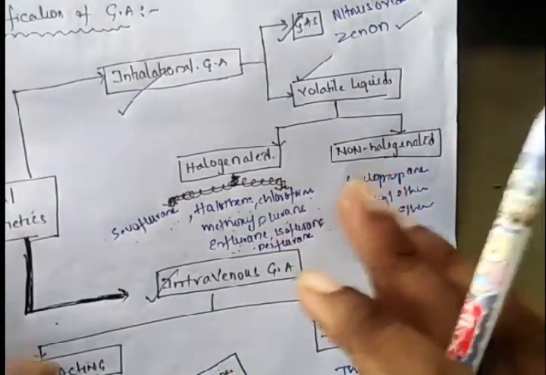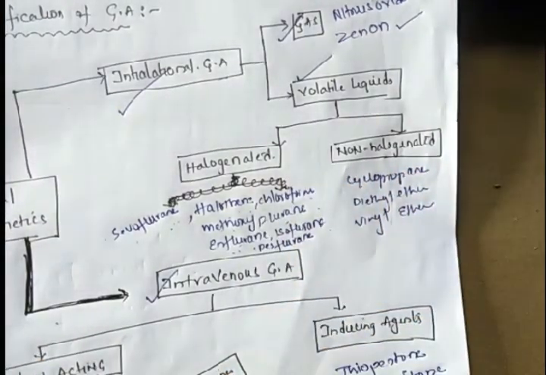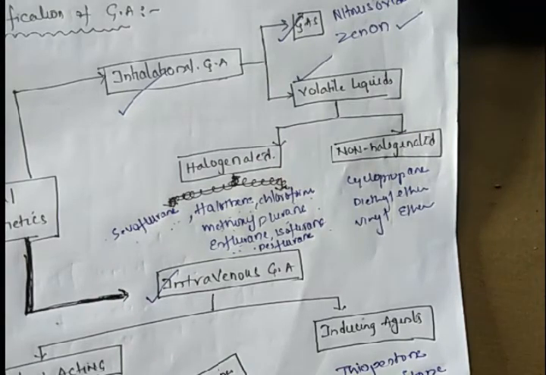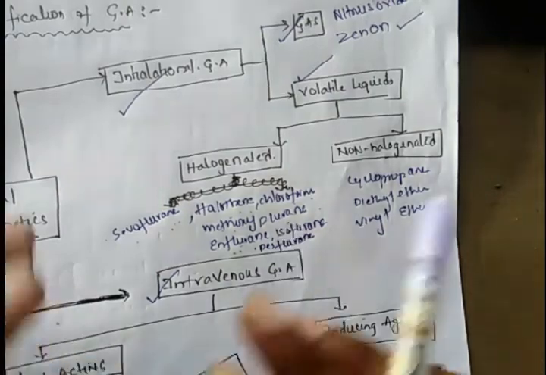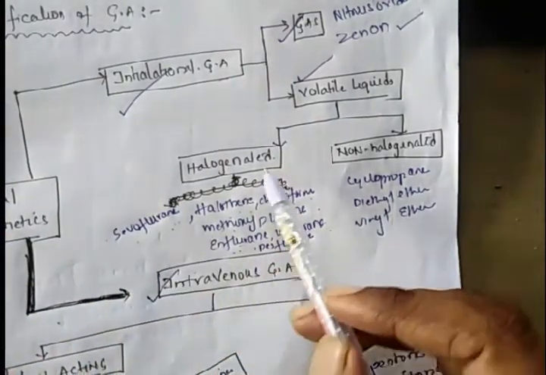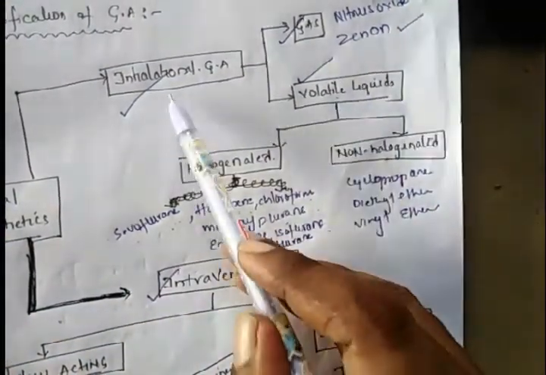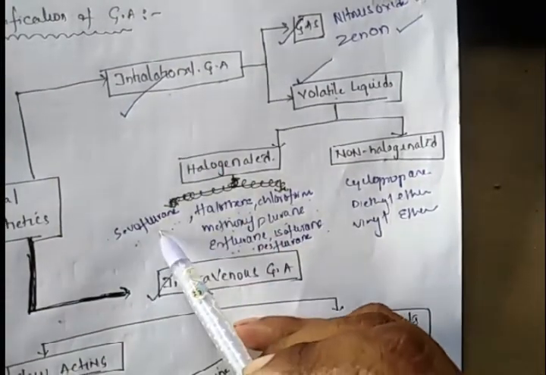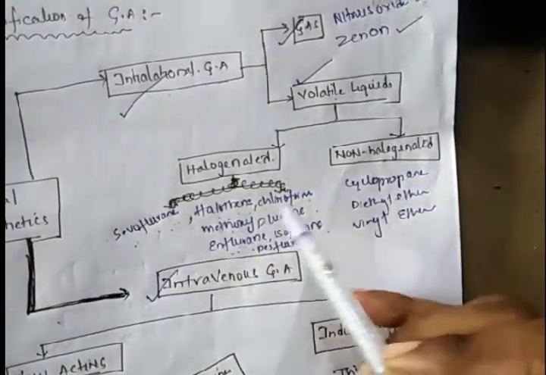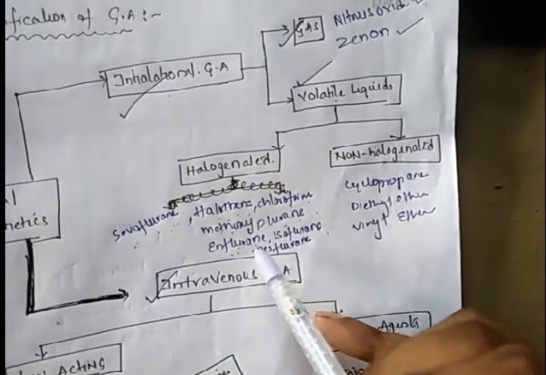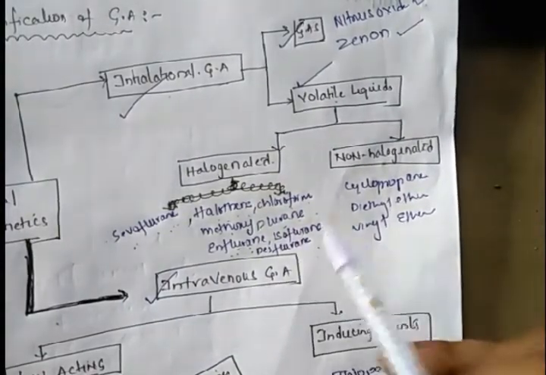Generally in bits it will be asked: give an example for inhalation general anesthetic, volatile liquid, halogenated general anesthetic.